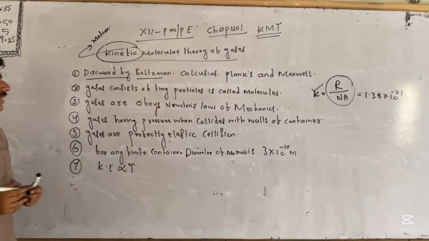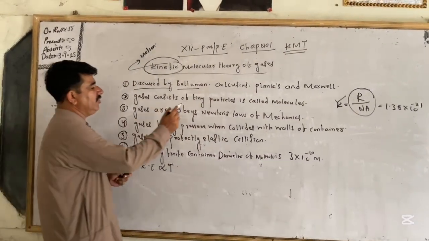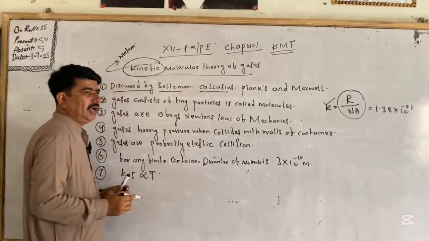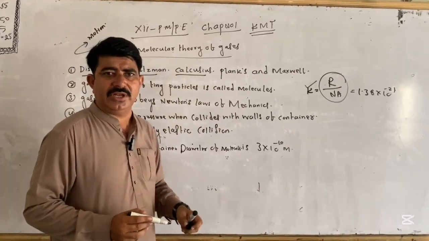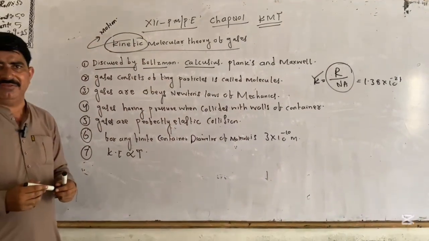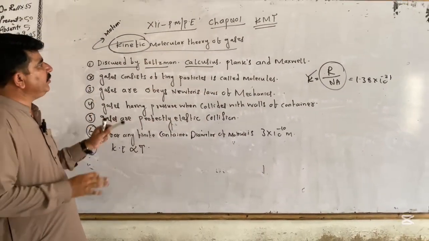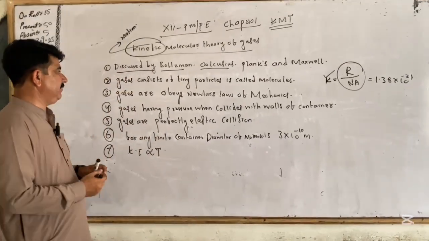Now we come to the topic. Boltzmann also gave the concept of entropy. Planck gave the quantum theory, and Maxwell gave the electromagnetic wave theory. These four contributed to the kinetic molecular theory of gases. Now we discuss what they say.